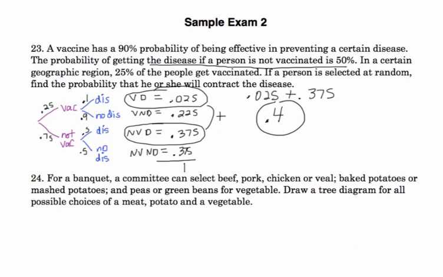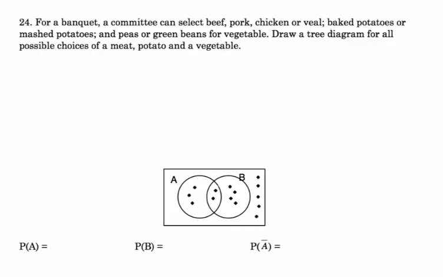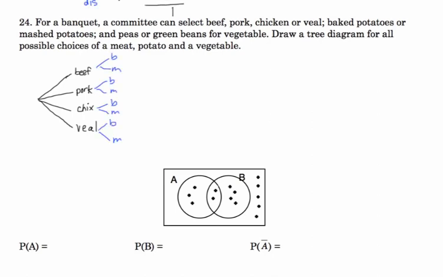Draw a tree diagram. Well, the first choice you get to make is if you're going to do beef, pork, chicken, or veal. After that, each one of those will branch off. Each one you have a choice of getting baked or mashed potatoes. And then after that, each one of those choices, so you've got 1, 2, 3, 4, 5, 6, 7, 8 choices. Each of them, you get to choose peas or green beans.